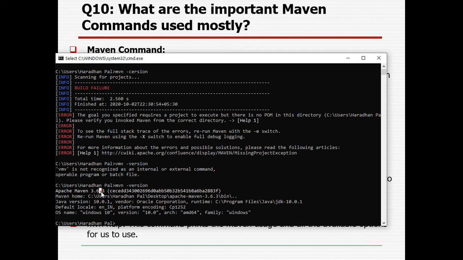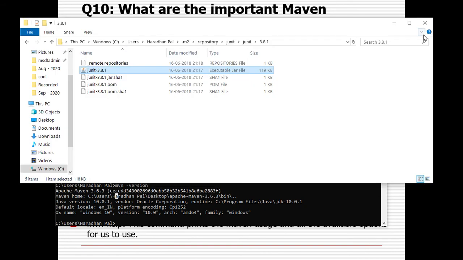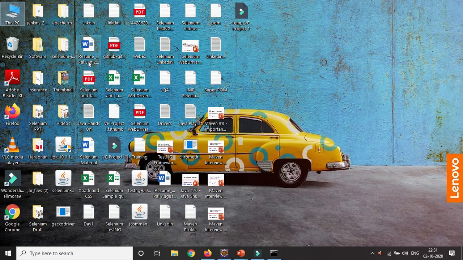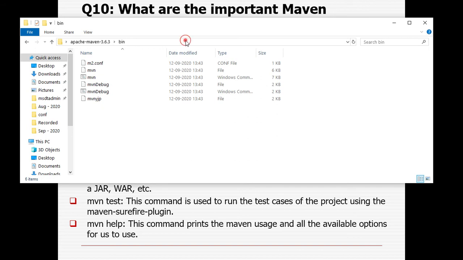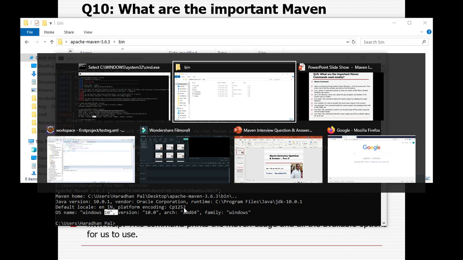Apache Maven 3.6.3 and the path of the Maven home. Here you can see the Maven version is 3.6.3, and the path of the build folder is matching: C users, my name, desktop, Apache Maven 3.6.3 and bin. And the Java version path, C program files Java JDK. You can also get the Windows 10 OS name. So it is already loaded, and that's why you can use different commands.